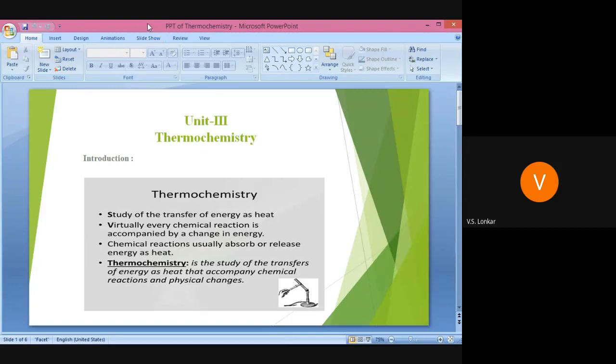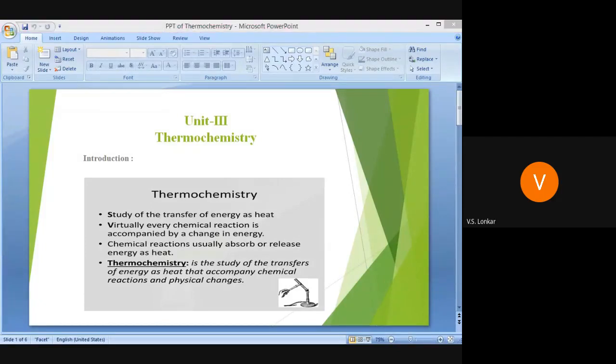Now we are going to start the third unit of physical chemistry, that is thermochemistry. See, thermochemistry and thermodynamics are very important branches of physical chemistry. We know that thermo means heat, whatever heat changes or thermal changes take place in chemical reactions or in physical changes.